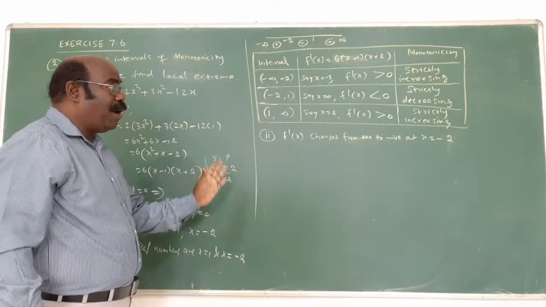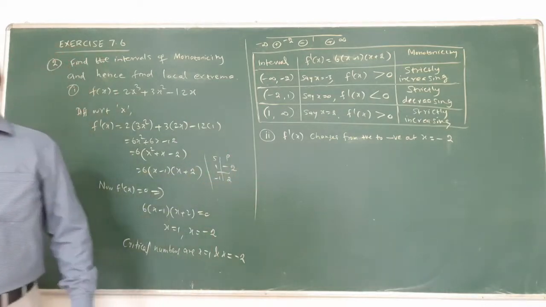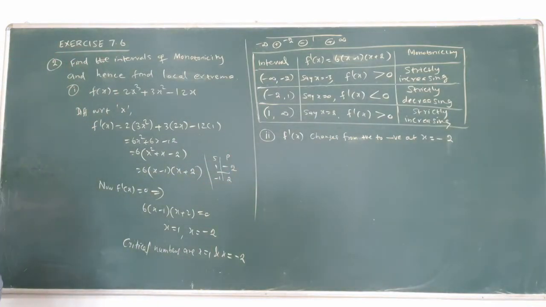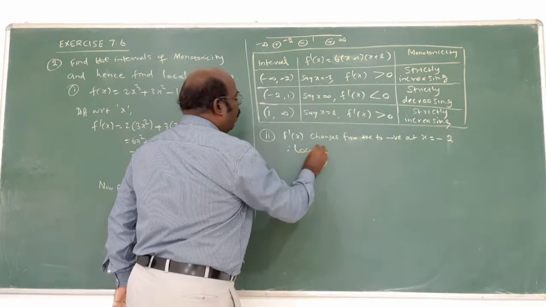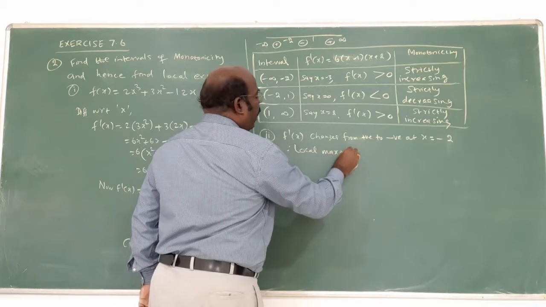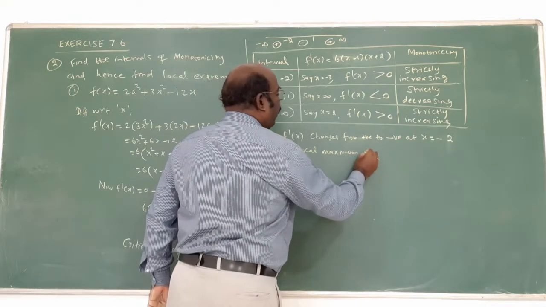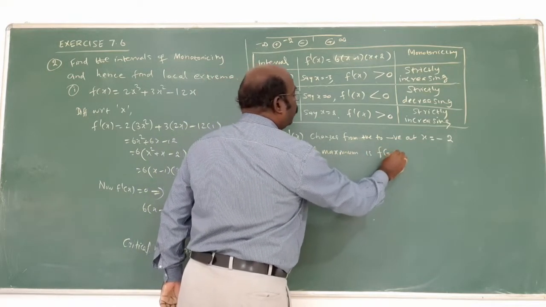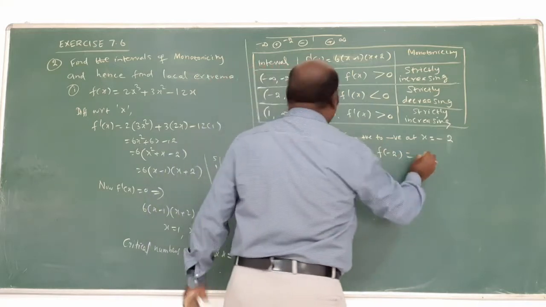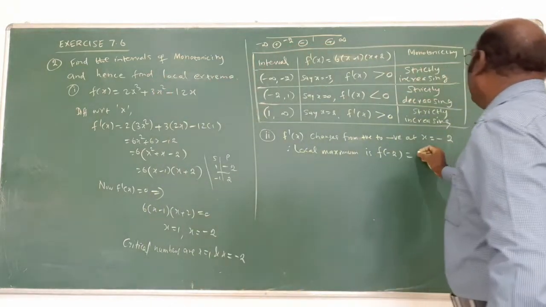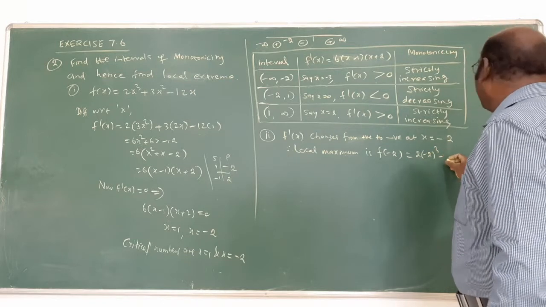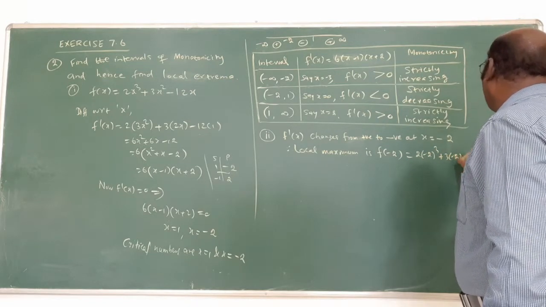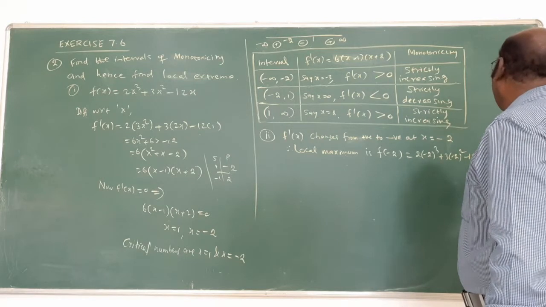Therefore, the positive continuum that is called local maximum. That is called what? Local maximum. Therefore, the local maximum is f of minus 2, equal to, substitute in the given function, 2 into minus 2 whole cube plus 3 into minus 2 whole square minus 12 into minus 2.